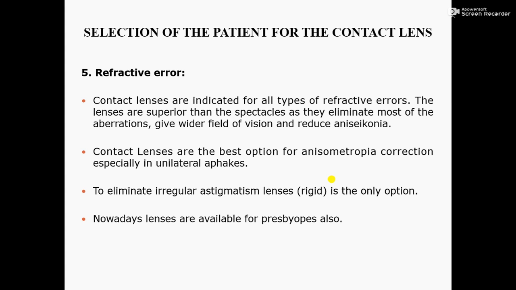Next, to eliminate irregular astigmatism, lenses, in the bracket rigid, are the only option. Here, RGP contact lens helps to eliminate irregular astigmatism.